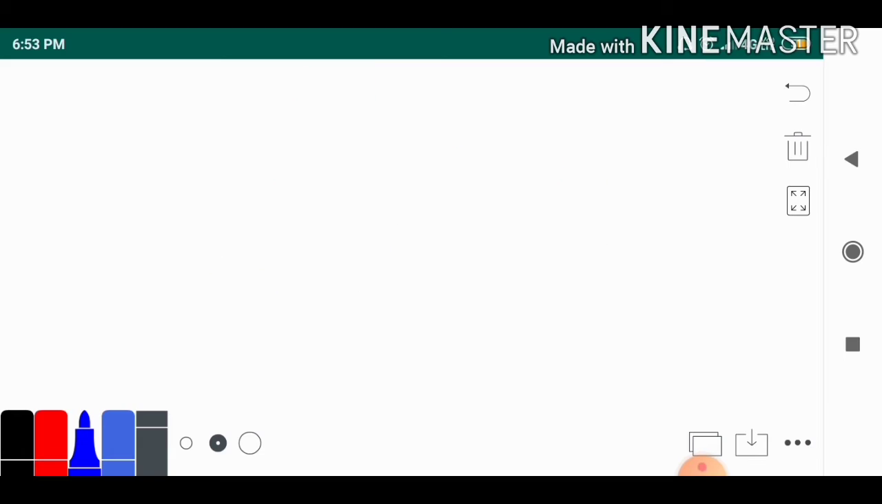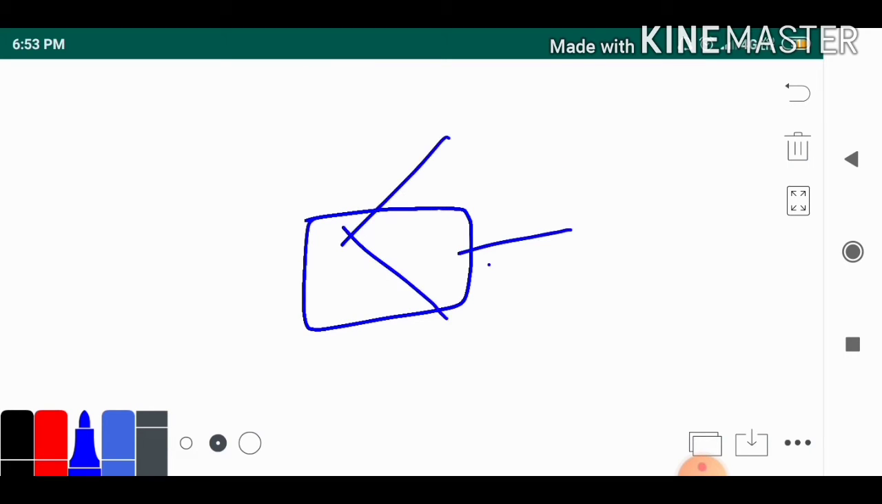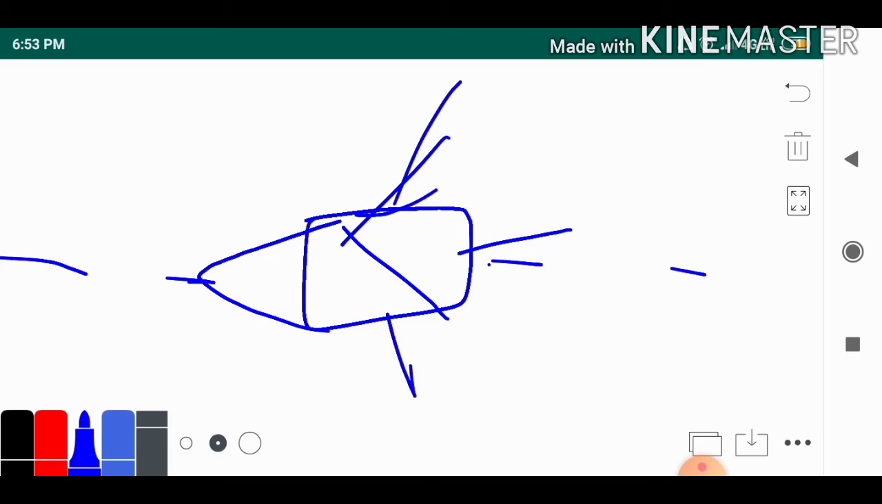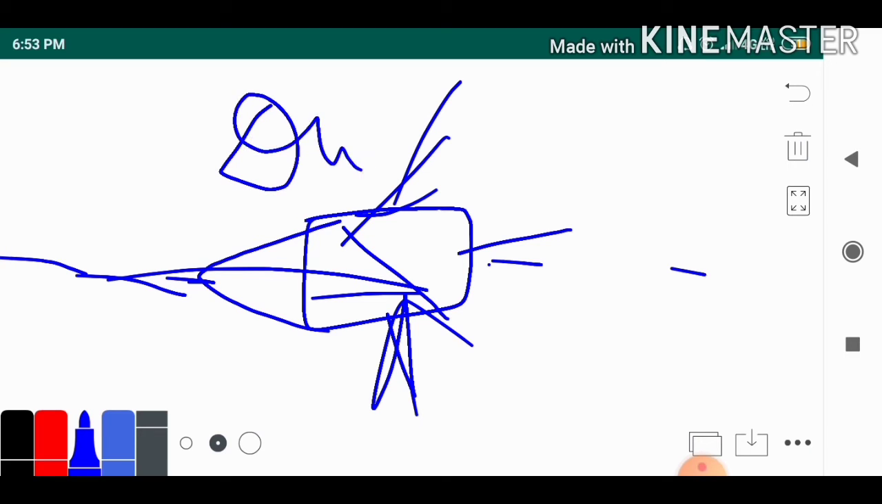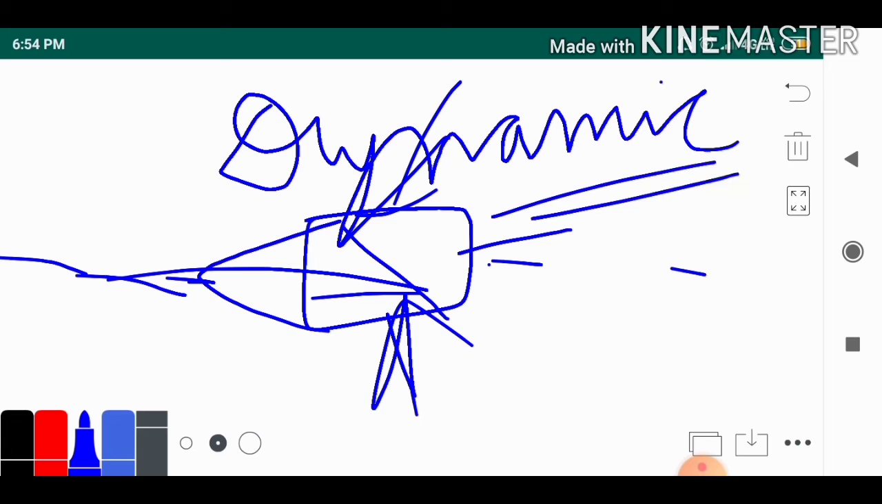And when it is moving, we have taken the aeroplane example. It is in motion, and the air is applying forces, still it is moving, it is in motion, so that is a dynamic equilibrium.